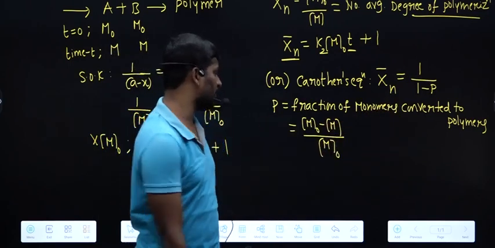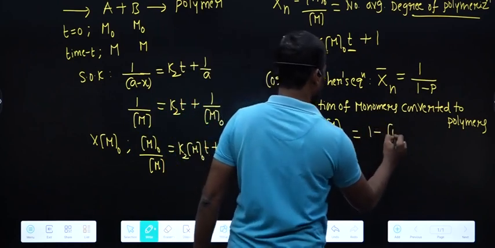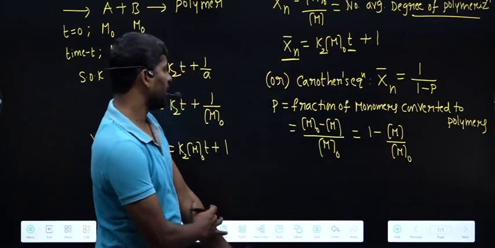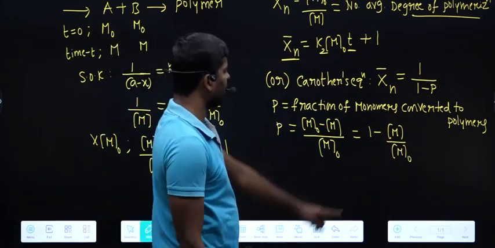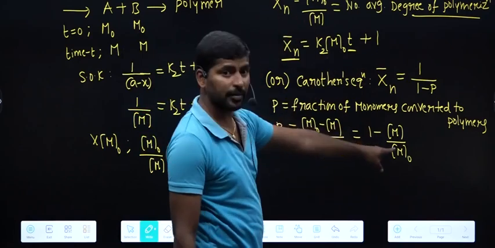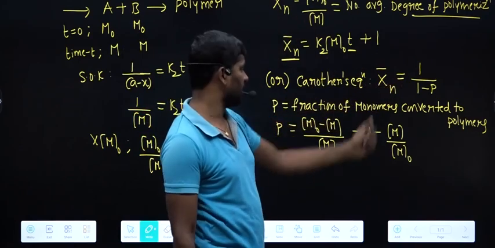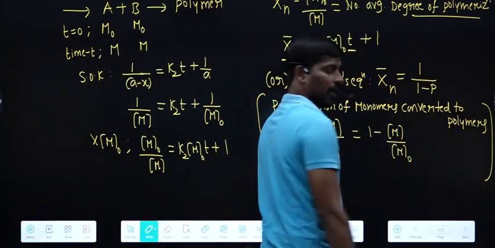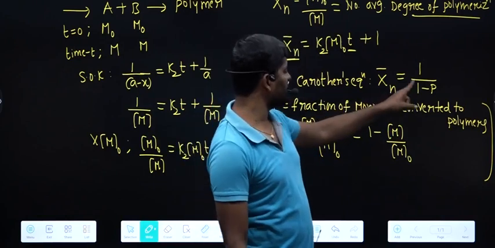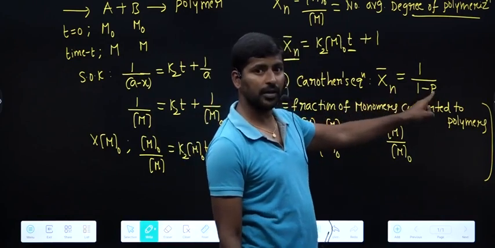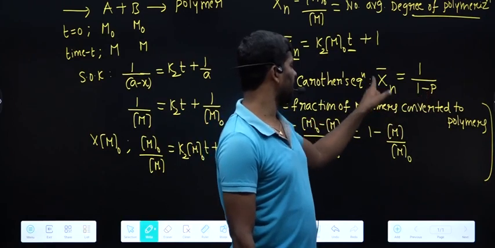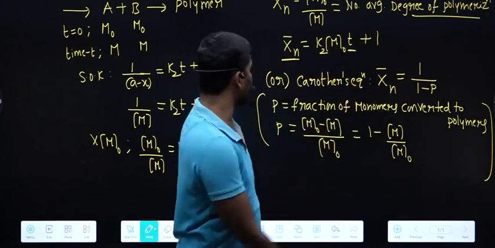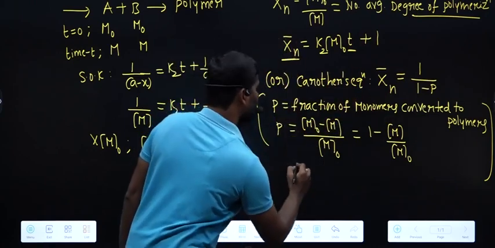So this is the expression for p, that is 1 minus M by M naught. M naught by M means Xn bar, and if you substitute, finally you will get this equation. So p is nothing but the fraction of monomers converted to polymers, the extent of reaction. What is the relation between the extent of reaction and the number average degree of polymerization? That relation is given by the Carothers equation.